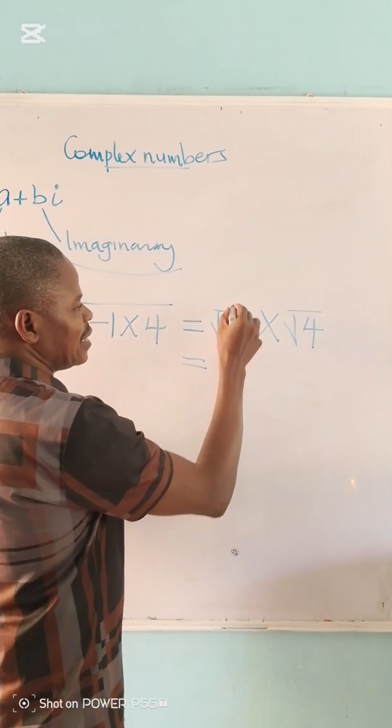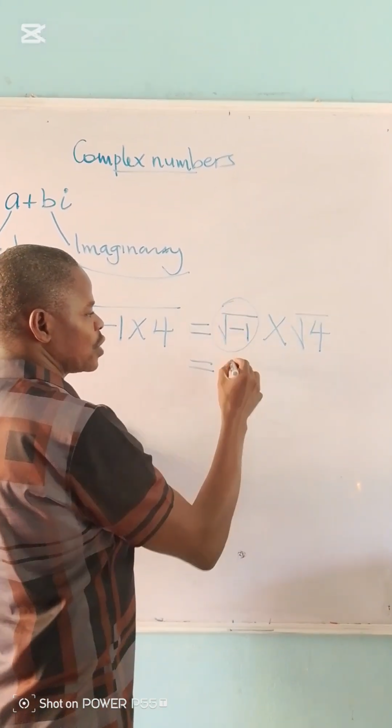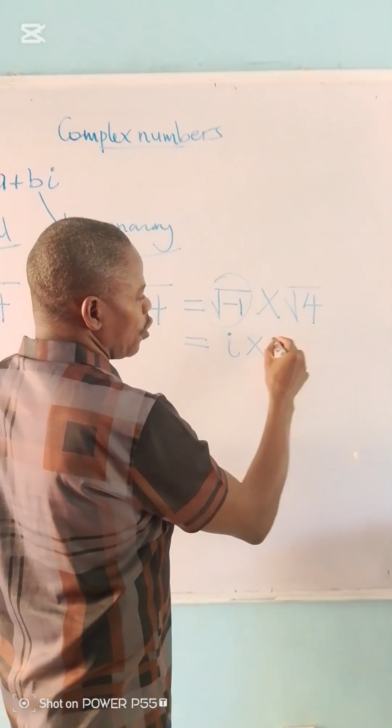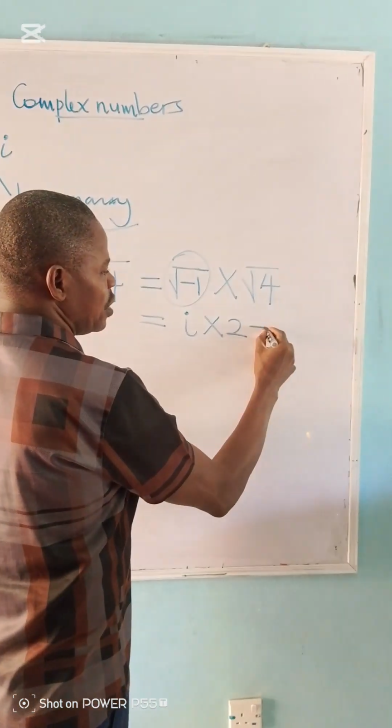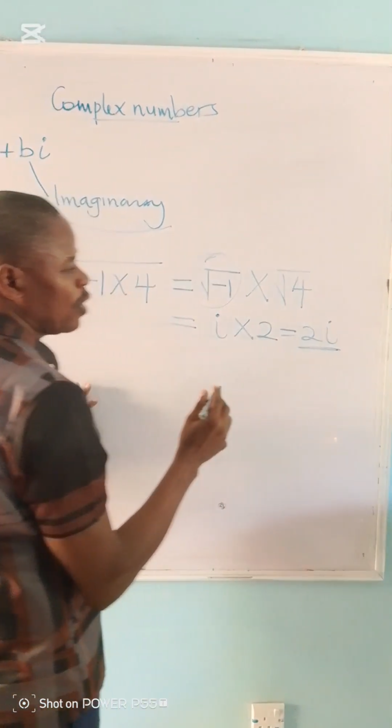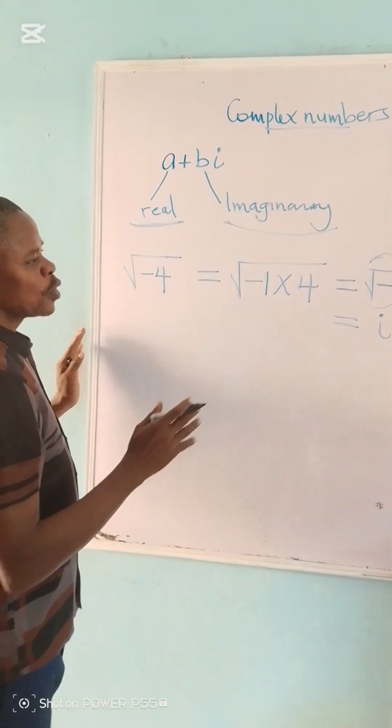The square root of -1 we denote with i, times the square root of 4, which is 2. So this will give us 2i. This type of number is called an imaginary number.